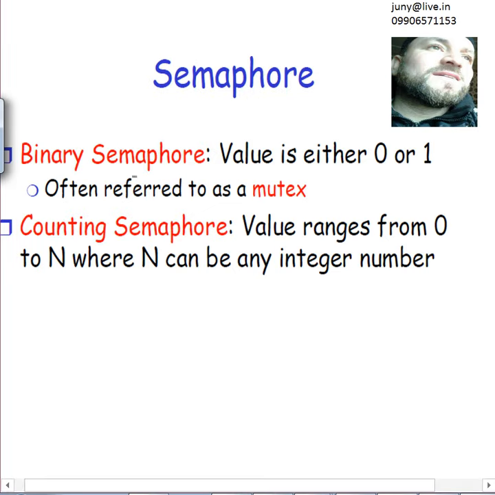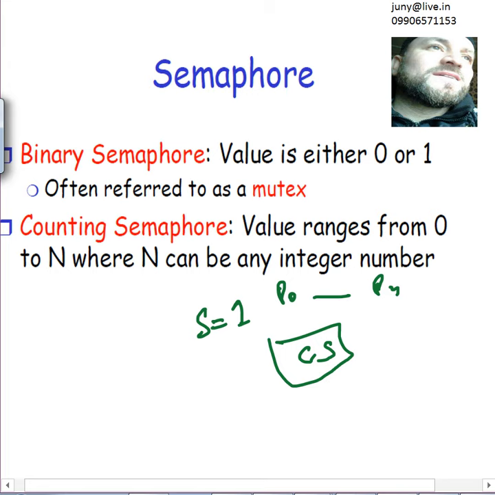Now semaphores can be the binary semaphore or the counting semaphore. For example, you have a critical section, the mutual exclusion problem, and there are n processes, so many processes, whosoever they are, say p0 up to pn, okay. In that case, we make a semaphore variable, a shared variable, which can be shared by all these processes, and we can put its value as 1, or it can be 0 or 1 only, right. If some process comes in, it does the wait operation on the s and makes it 0, and the other processes will all see that s is 0 and they all go into the sleeping queue.